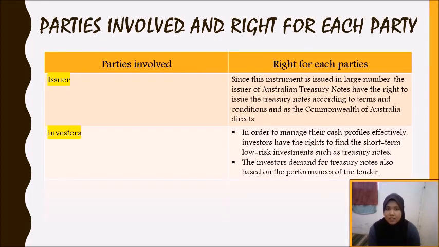Okay, next is parties involved and rights of each party. First is the issuer. Since the instrument is issued in large numbers, the issuer of Australian Treasury notes has the right to issue the Treasury notes according to terms and conditions as the Commonwealth of Australia directs. And for investors, in order to manage their cash profile effectively, investors have the right to fund short-term, low-risk investments such as Treasury notes. The investor demand for Treasury notes is also based on the performance of the tender.